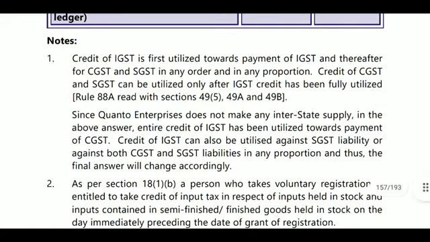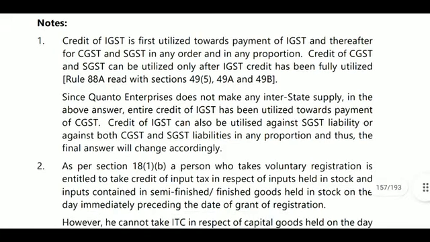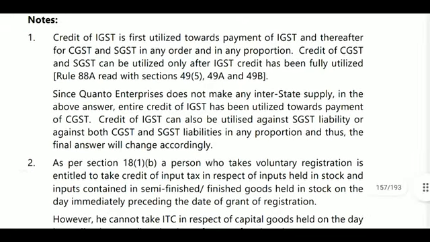Next, note. Credit of IGST is first utilized towards payment of IGST, and thereafter for CGST and SGST in any order and in any proportion. Credit of CGST and SGST can be utilized only after IGST credit has been utilized. You must utilize IGST credit first as per Rule 88A.